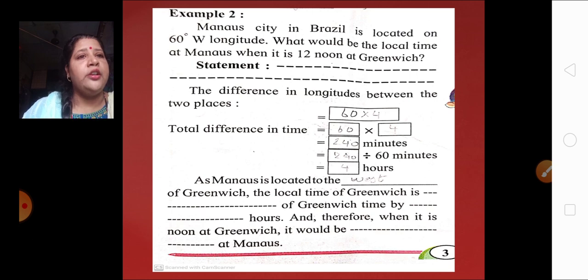What is the time at Greenwich? 12. 12 to 11, 11 to 10, 10 to 9, and 9 to 8. What is the time at Manaus? The time at Manaus will be 8 a.m. Correct? It will be 8 a.m.